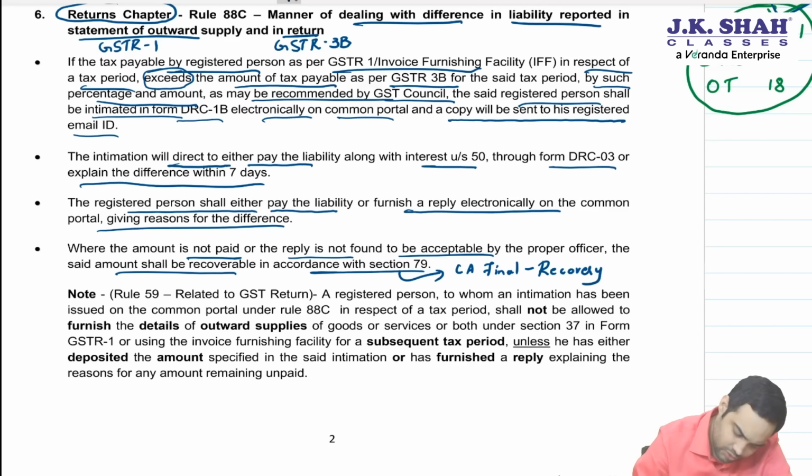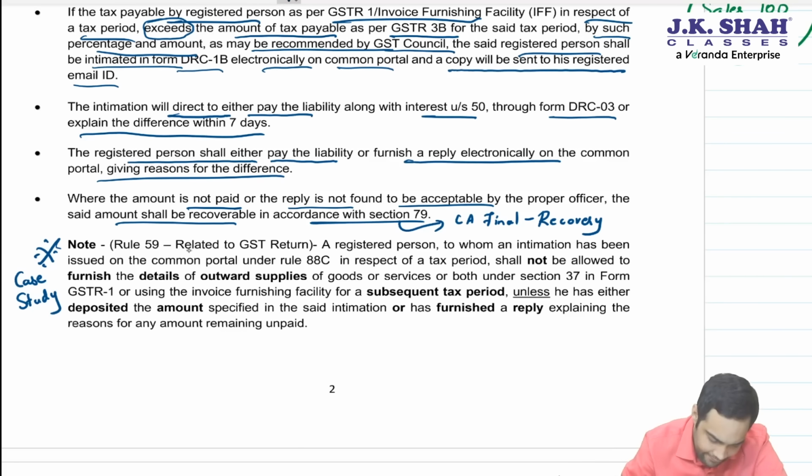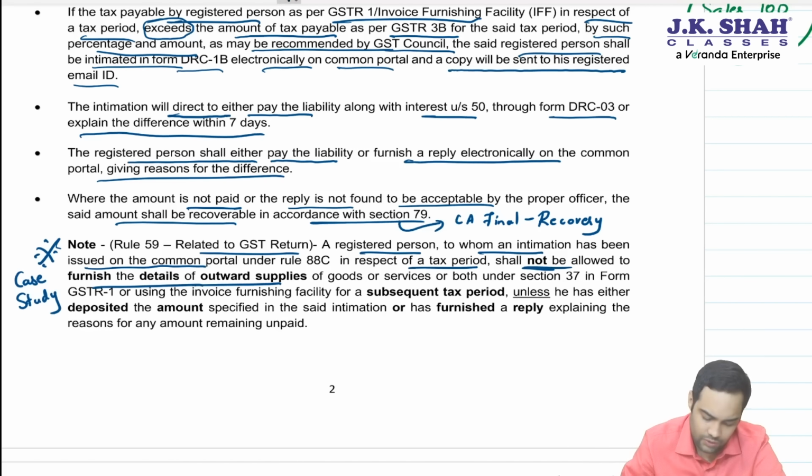Now what is most important is this one. This note can be asked as a case study question to you. Let's see. Note: a registered person to whom intimation has been issued on the common portal in respect of a tax period shall not be allowed to furnish details of outward supply under section 37 in GSTR1 or IFF for the subsequent tax period.